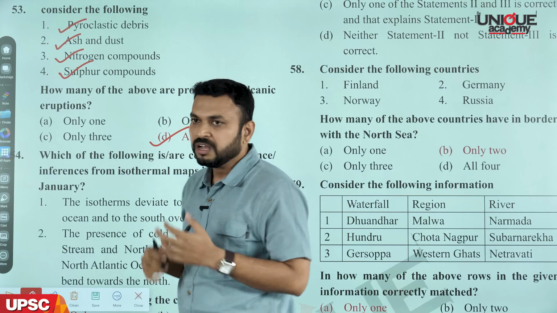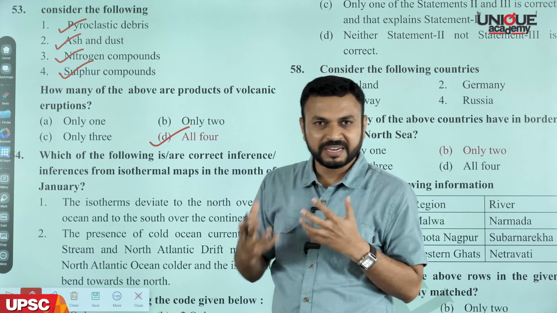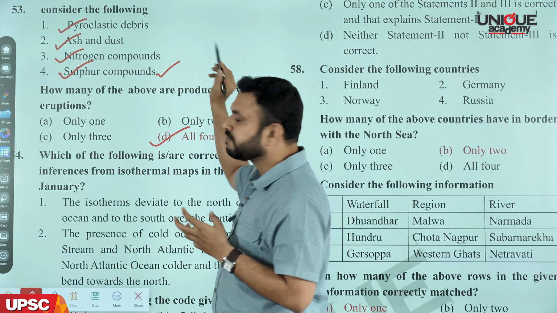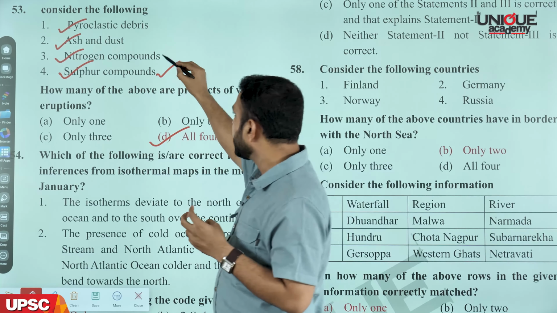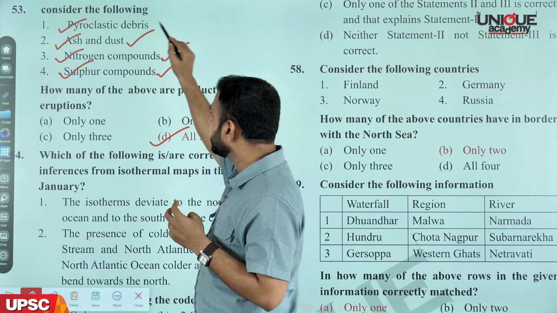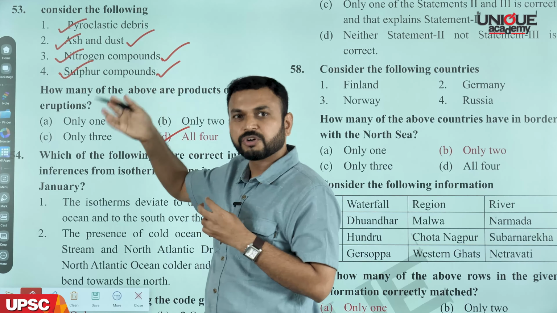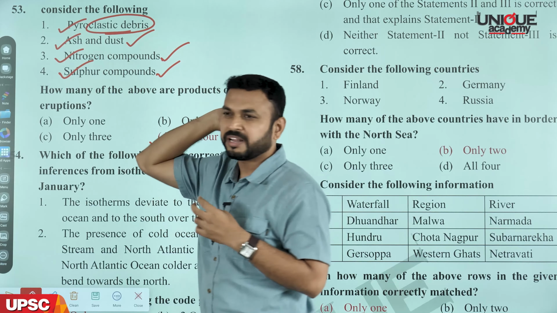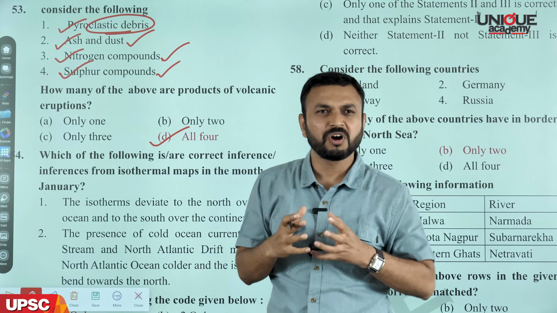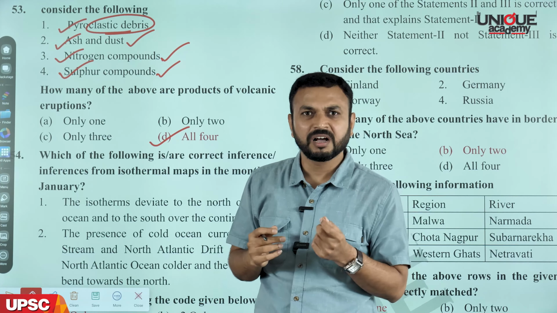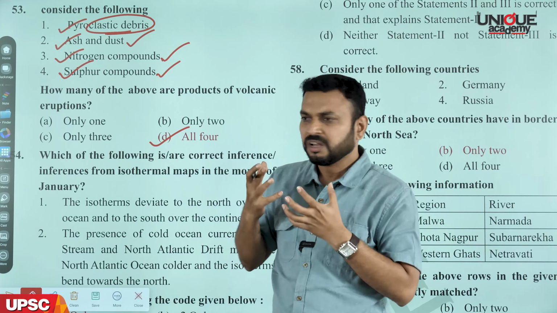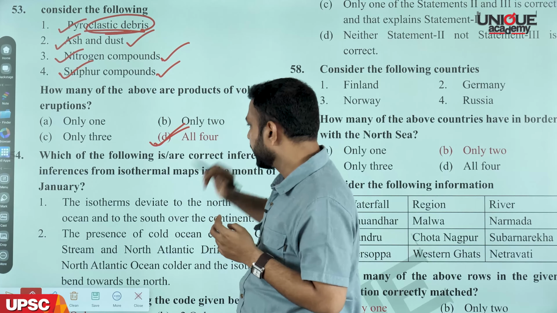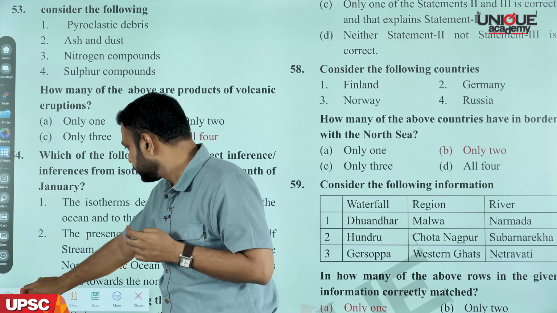See, if you look at the materials coming out of volcanic eruptions, we have different gases like sulfur dioxide, hydrogen sulfide, we have nitrogenous compounds, we have volcanic ash or volcanic dust, which is also called cinder, and along with that, we have the pyroclastic debris. Pyroclastic debris, we call them tephra material, even volcanic bombs are considered under the pyroclastic debris. So the answer is D. Now, the next question.